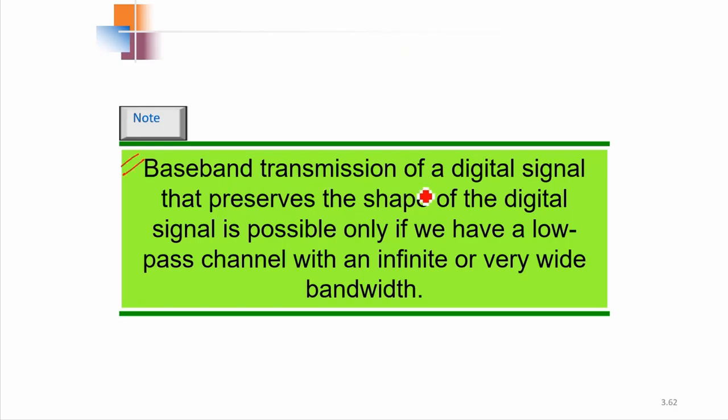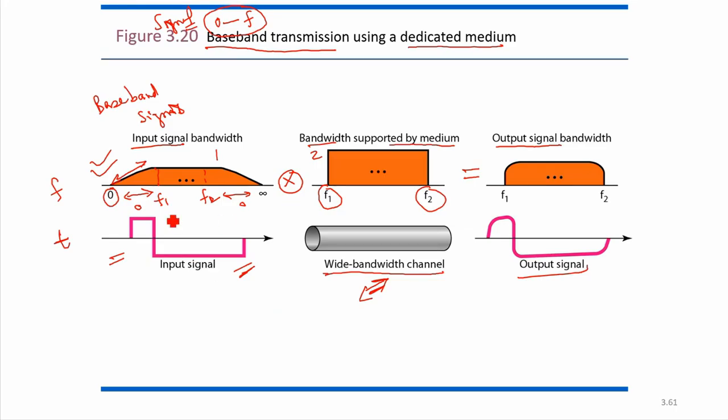Baseband transmission of a digital signal that preserves the shape of the digital signal is possible only if we have a low pass channel with infinite or very wide bandwidth. It is saying we will be able to preserve the input signal only when this channel is there. Here the channel has f1 to f2, so f2 minus f1, high minus low, is the bandwidth. Only this is the bandwidth.